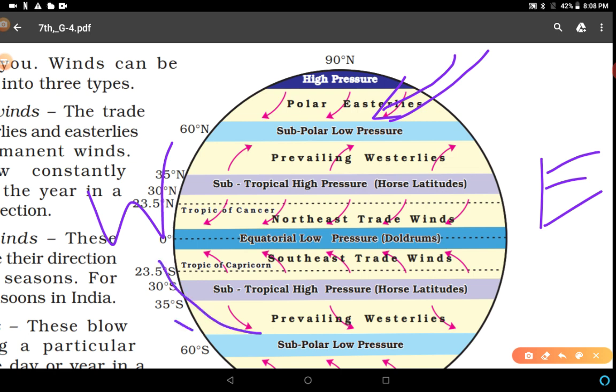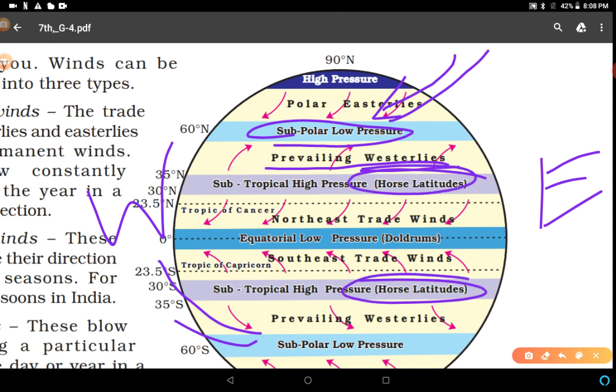These winds, westerly winds. This belt is the subpolar low pressure area. Prevailing westerlies, subtropical high pressure area. These are known as horse latitudes, because these are very strong high pressure belts. This one is the tropical area. Here the northeast trade winds and southeast trade winds are very important.